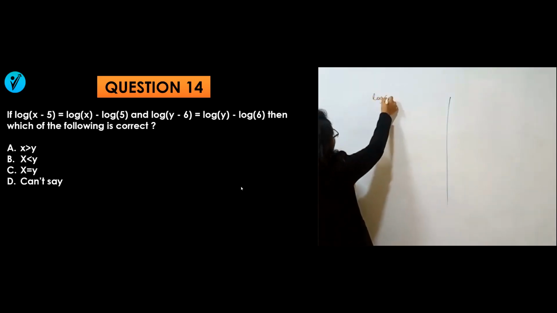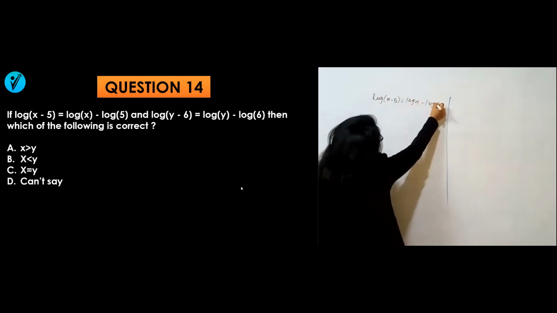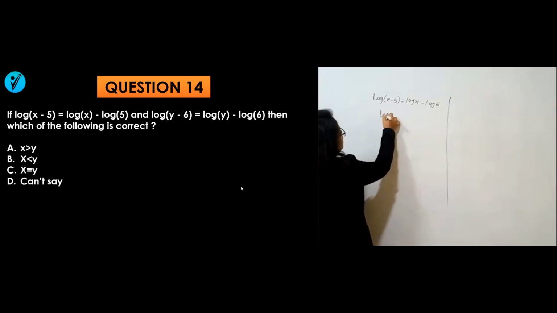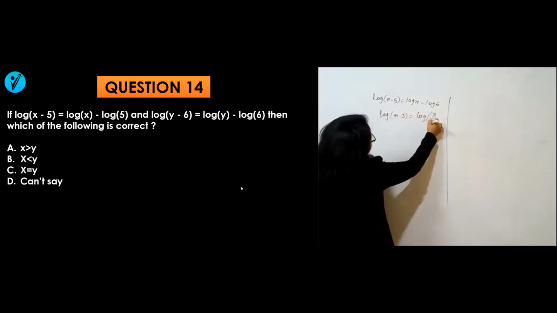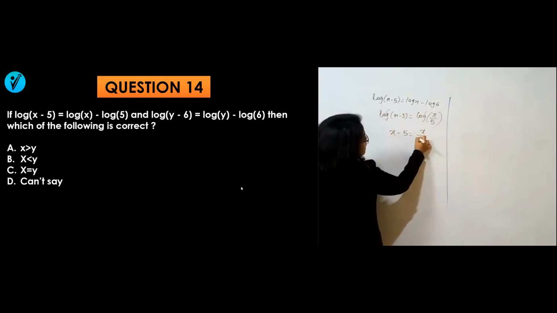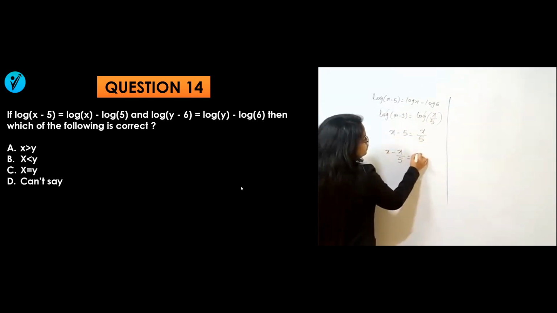Log of (x − 5) is equal to log x − log 5. Now log a − log b I can write as log of a by b. So log of (x − 5) is equal to log of x by 5. So log will get cancelled. You can say that x − 5 is equal to x by 5. This will get subtracted: x − x by 5 is equal to 5.